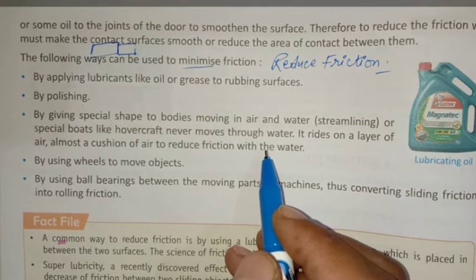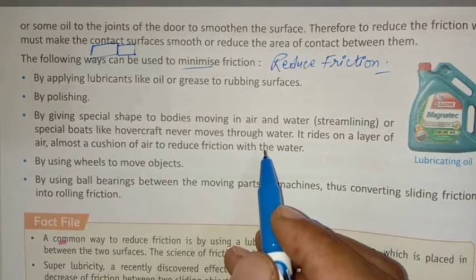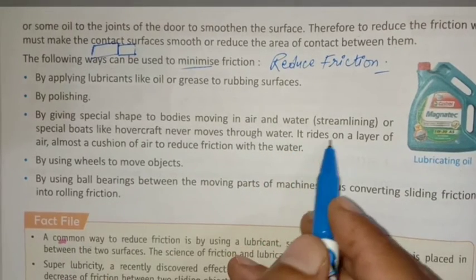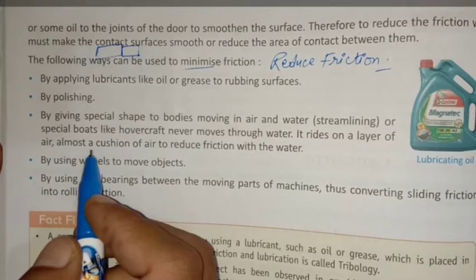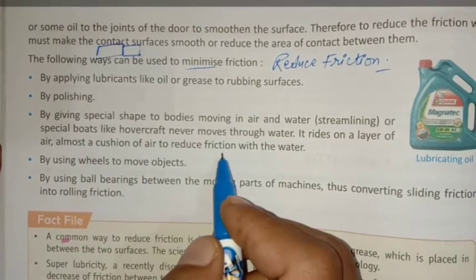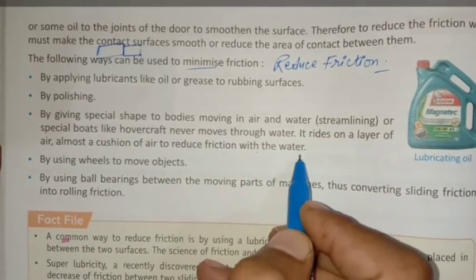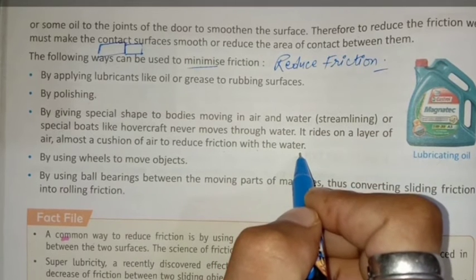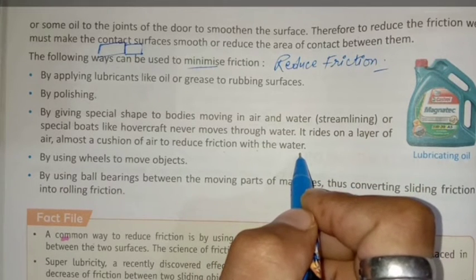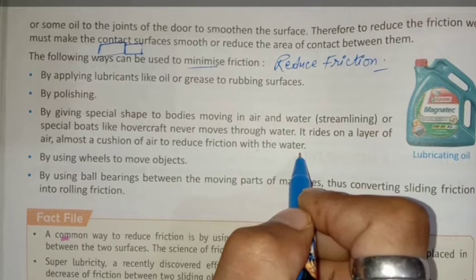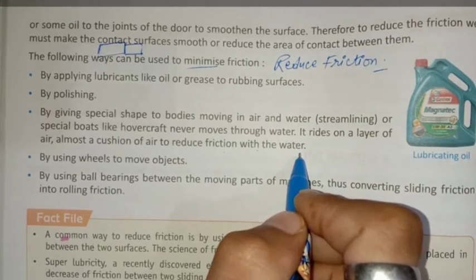They can move only on water. Because the reason is what? Friction. It rides on a layer of air, almost a cushion of air, to reduce friction with the water, because we exert very less friction from air.